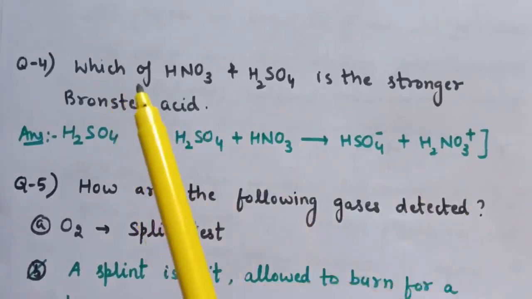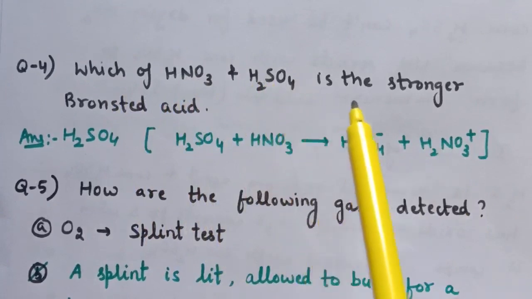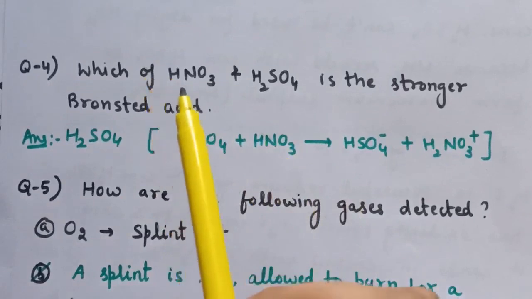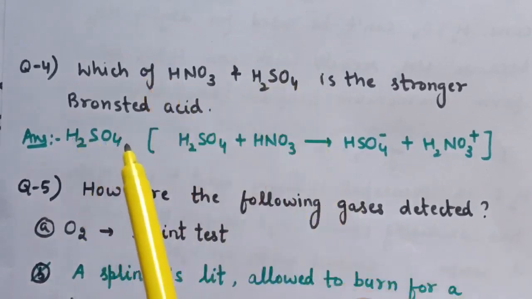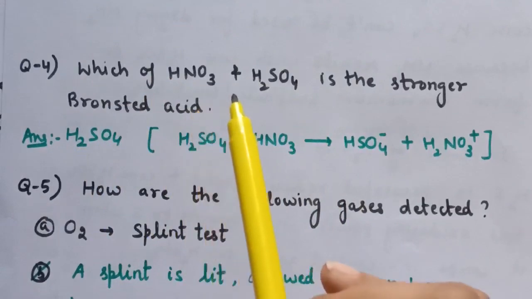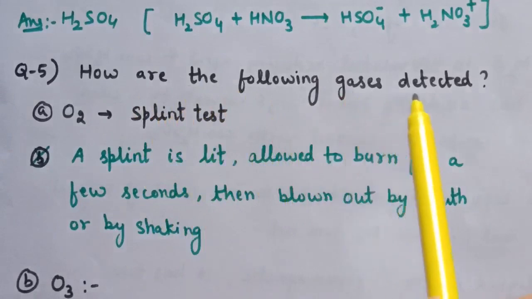Next question is, which of HNO3, that is nitric acid, and H2SO4, sulfuric acid, is the stronger Bronsted acid? So among HNO3 and H2SO4, H2SO4 is the stronger Bronsted acid, as Bronsted acids are those which donate H+ ions in the solution. Next question is, how are the following gases detected?